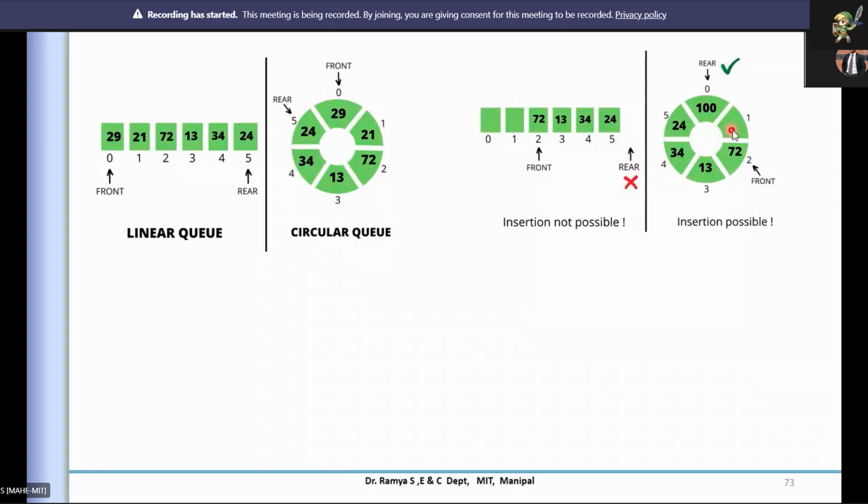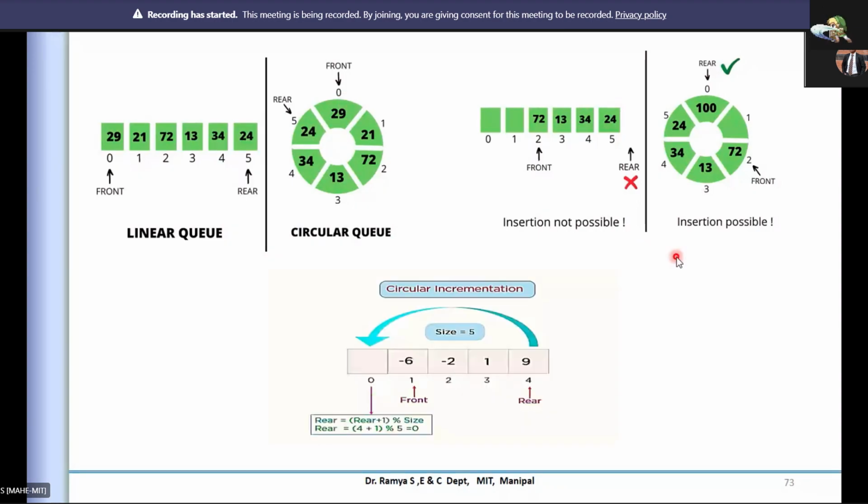Why? Because we are using a mod concept. If you observe here, the array size is 6, so it can take 6 elements. The moment the pointer value is incremented by 1, you do a mod of the array size.